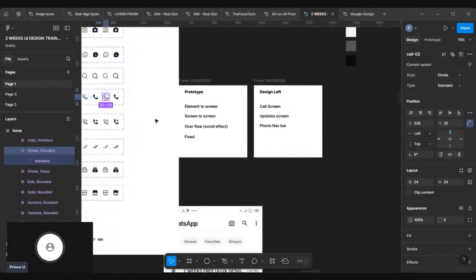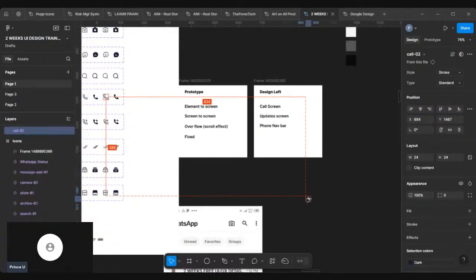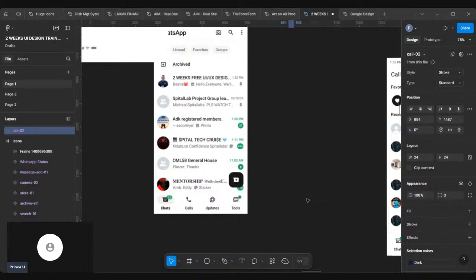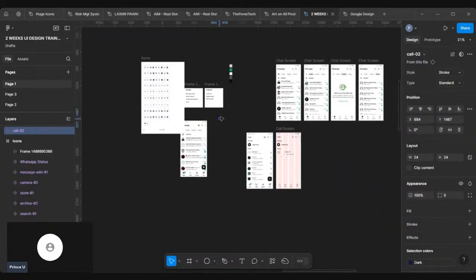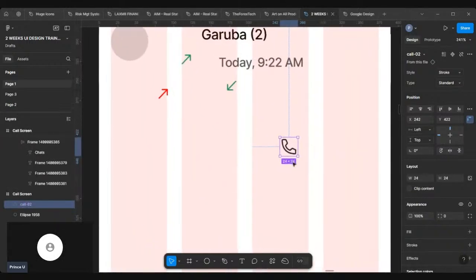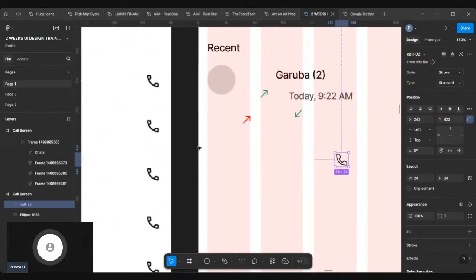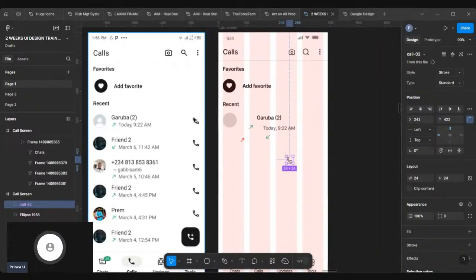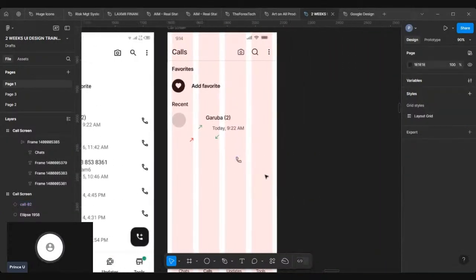Then I'll take this, drag. So I've gotten that. Okay, see that it doesn't look like what we have here. Did you notice? So let's get something close from Iconify.